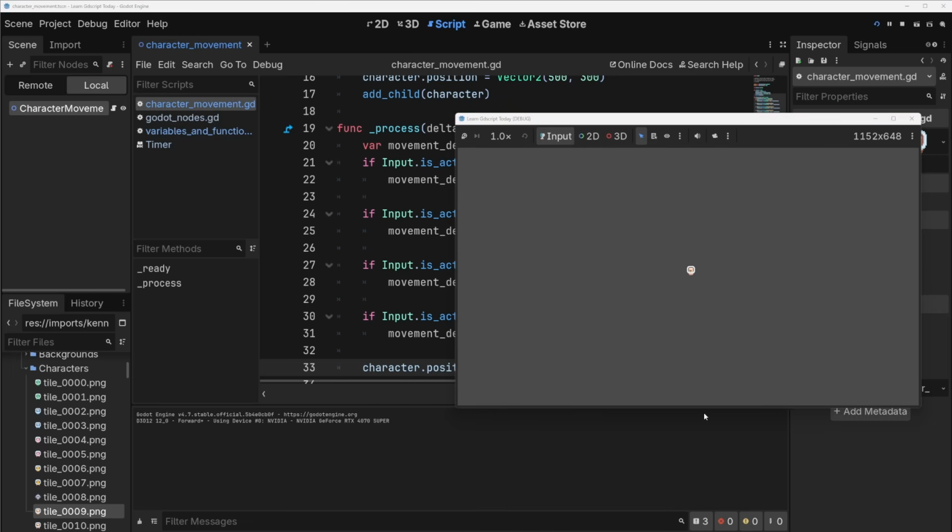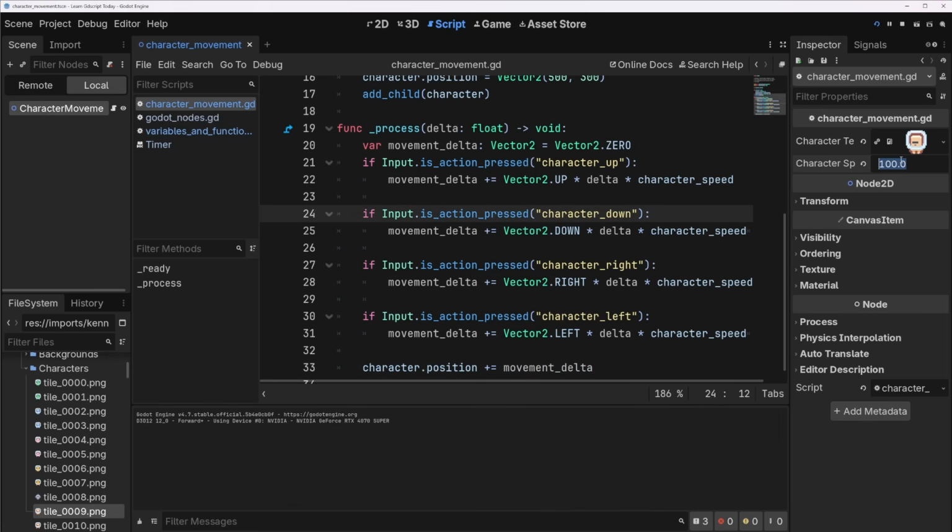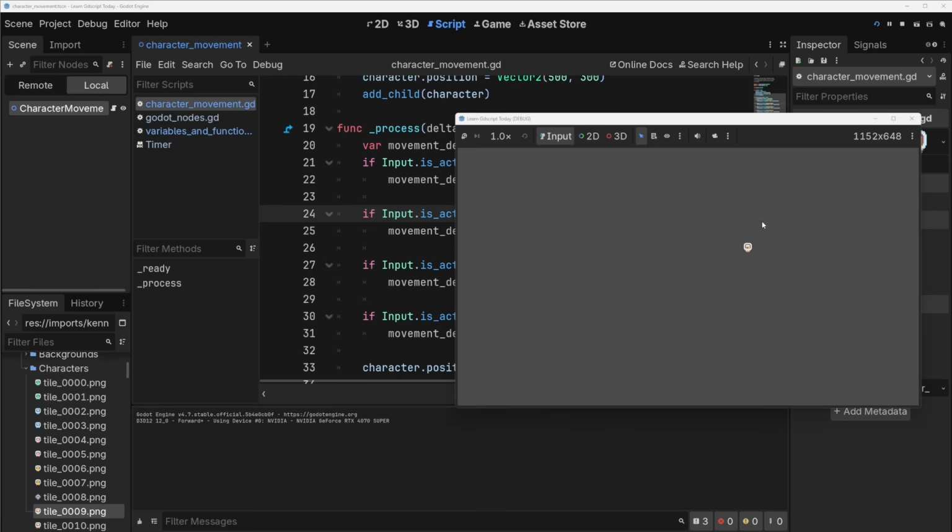Okay, let's see how that looks. Okay, we can move a guy around. It's practically a game. This is lovely. We're good. And if we want to make him a little faster, we can just crank up the speed to, I don't know, 500. Ooh, okay, now it's a game. We can do this all day. Okay, cool. That's that for that challenge. I hope that kind of made sense. And yep, let's move on.